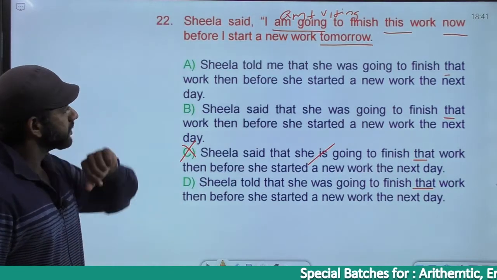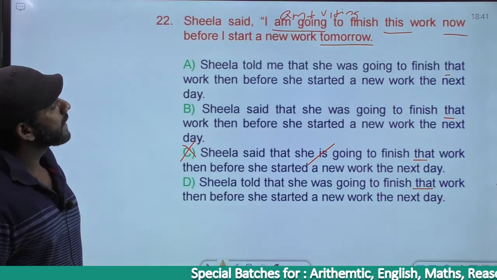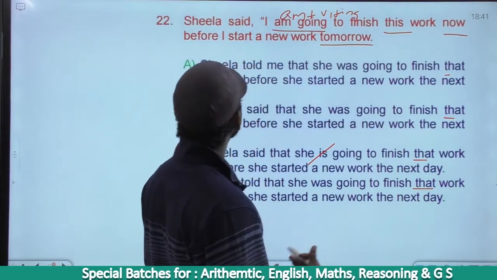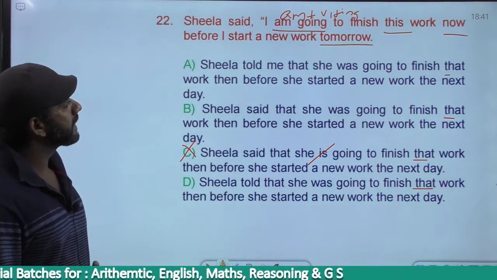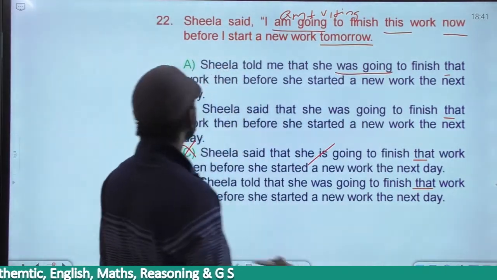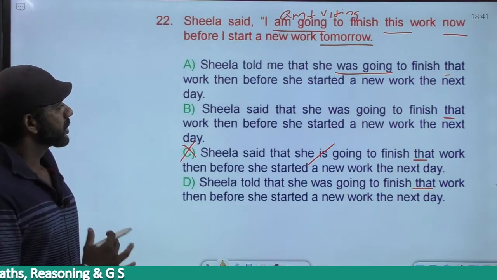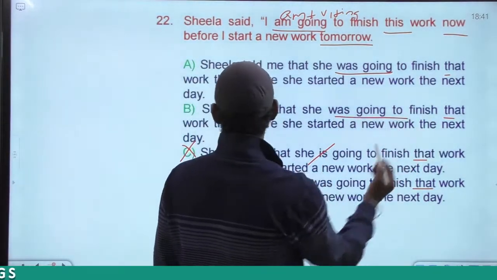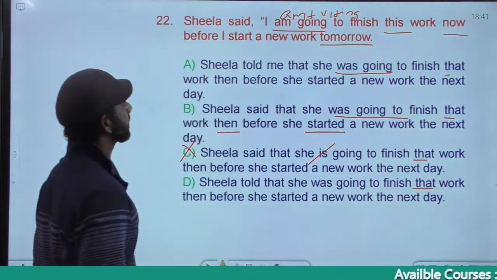Now, I am going to finish this work now before I start a new work tomorrow. Come to option A. Sheila told me that she was going to finish that work then before she started a new work the next day. Sheila said that she was going to finish that work then before she started a new work the next day.